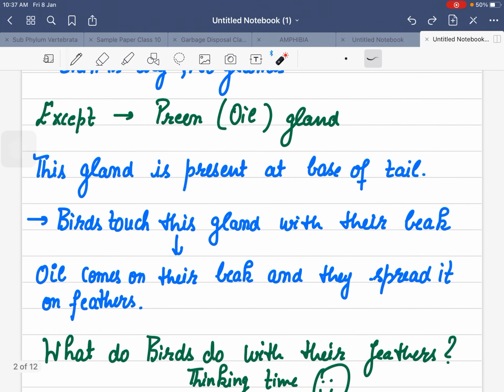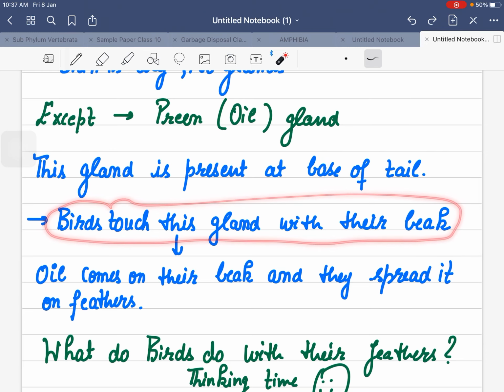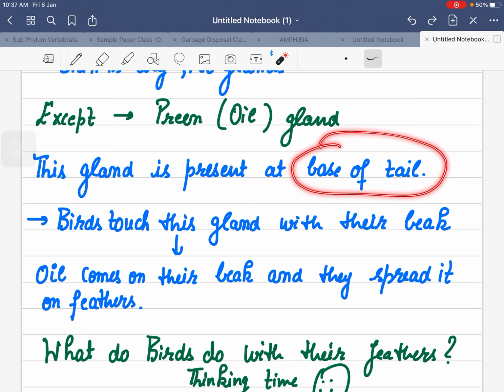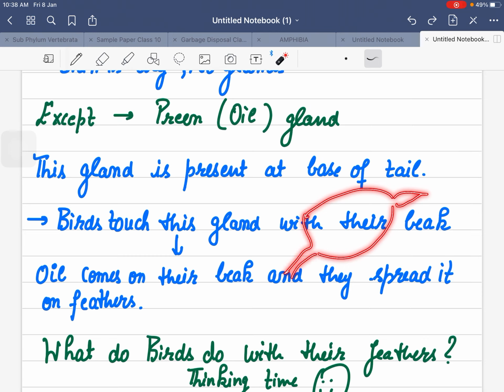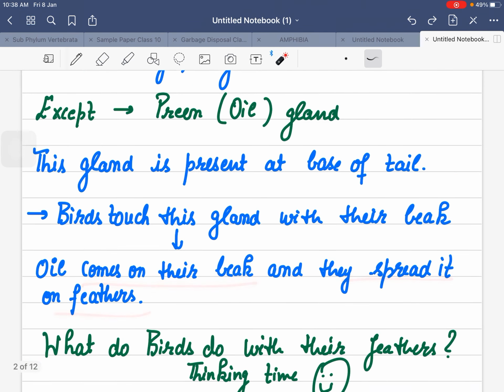Now, if you have observed birds, they keep touching their feathers or their tail with their beak. They touch this gland with their beaks. This gland is present at the base of the tail, and the moment birds touch it with the beak, oil comes to the beak and they spread it on the complete feather.